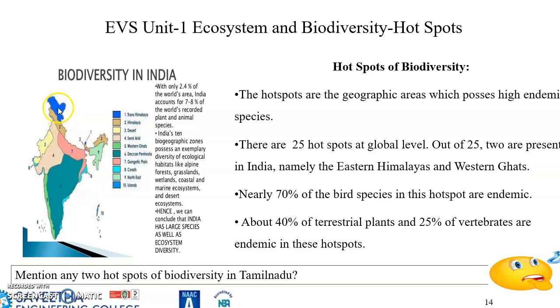First one is Trans Himalaya, second Himalaya, third desert, fourth semi arid, fifth Western Ghats, sixth Deccan Peninsula, seventh Gangetic Plain, eighth coastal areas, ninth Northeast, and the tenth one is islands. So India could be classified into 10 parts, and this we call the biogeography of India or biodiversity in India.